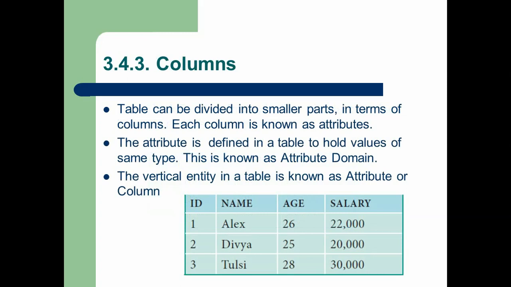The whole table is divided into smaller parts in terms of columns. Each column is known as an attribute. The attributes defined in a table hold values of the same type. Each attribute consists of only the same data type. In the example diagram, you can see there are four attributes, namely ID, name, age, salary. In name, we can only store alphabets. In age, we only store numbers. In salary, we only store integers. So these are some basic features of attributes. Mostly, the vertical entity in a table is known as an attribute.